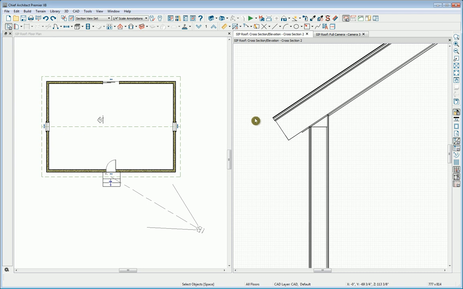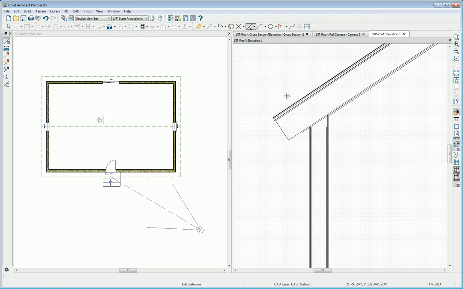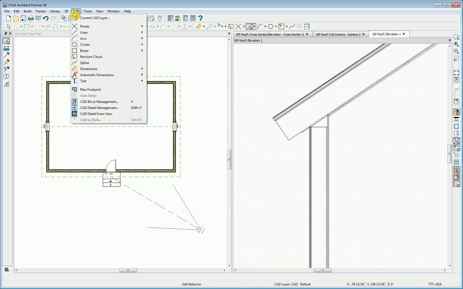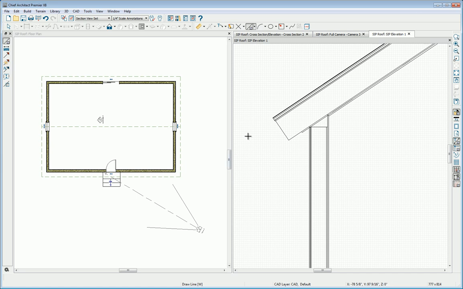So I will begin to create one additional detail, and you can have many by going to CAD and selecting CAD Detail from View. You will get one CAD detail with an automatic name, but you can create several and they save with the plan. And you can manage your CAD details in CAD Detail Management. So for example, I could rename this. Let's call it SIP Elevation 1. And then we can begin to work in this detail.